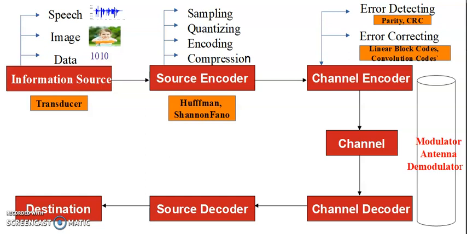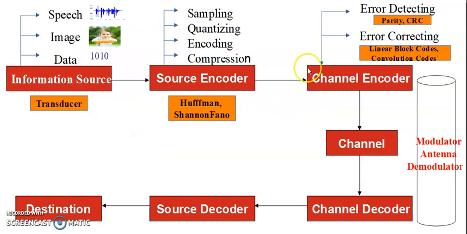Here the channel may be anything. It may be like a wire, coaxial cable or optical fiber or water or air. The channel may be anything which is responsible for transmitting the information from transmitter to the receiver. So here we have taken the channel here. So these three blocks come under the transmitter section here and these three blocks come under the receiver section here.